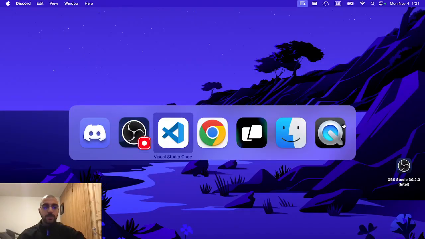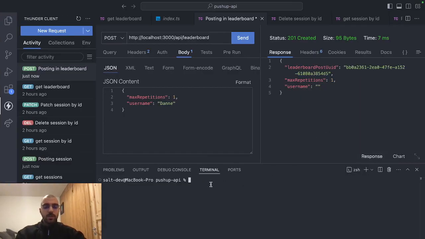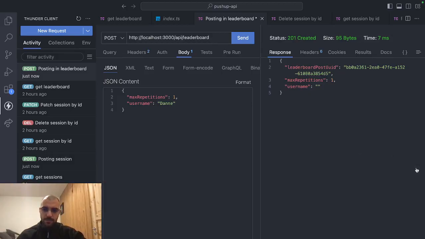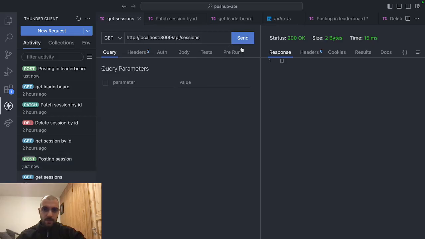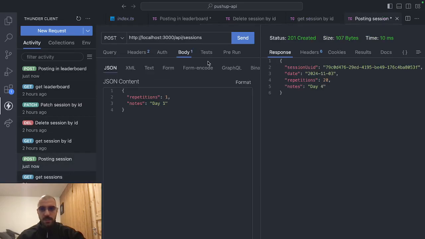Now I'm going to show you that the application actually works. So we put in npm run dev. Now the app is running. So let's see if we can get all sessions, which is okay. It's always going to give you an empty array in the beginning. So let's test to post a session. That's our first session posted. We get the session UID, date, repetitions, and notes when inputting repetitions and notes.